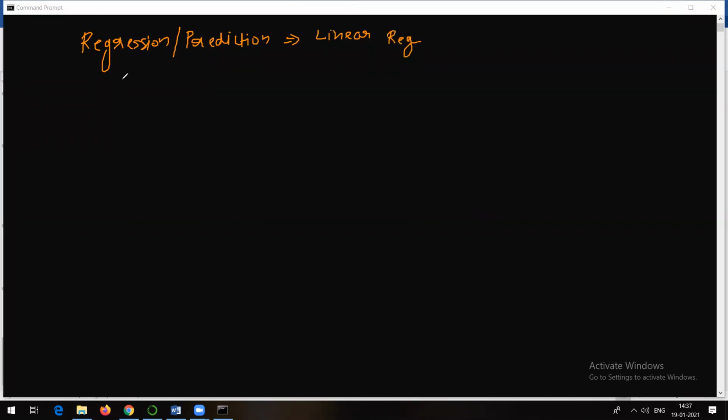After that, we created a classification model. The last algorithm which we talked about is k nearest neighbor algorithm. So this is the example which we can make use of in case of classification problems or creating classification models.